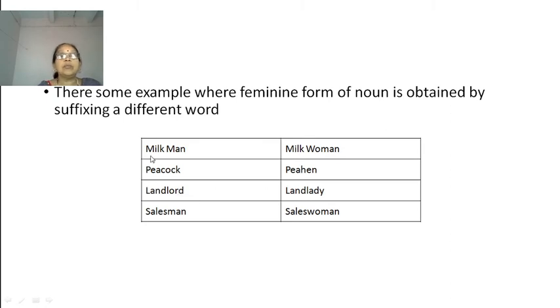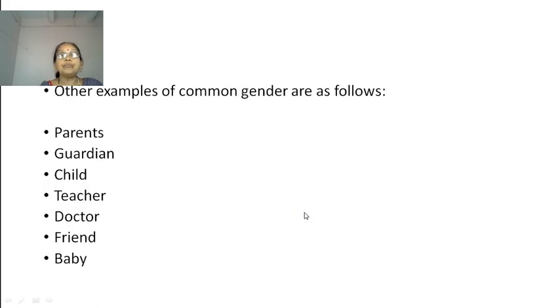There are some examples where the feminine form of the noun is obtained by using a different word. See here: milkman, milkwoman, peacock, peahen, landlord, landlady, salesman, saleswoman. See the difference? Other examples of common gender: parents, guardian, child, teacher, doctor, friend, baby.